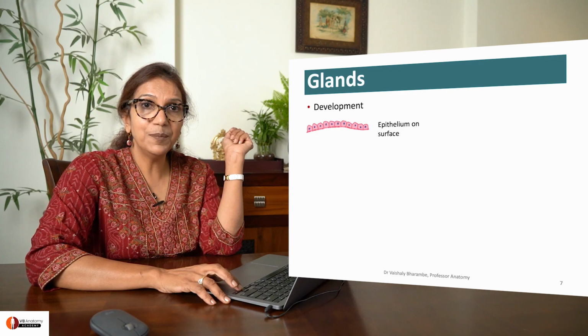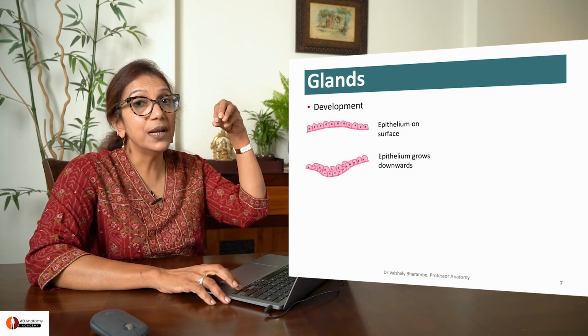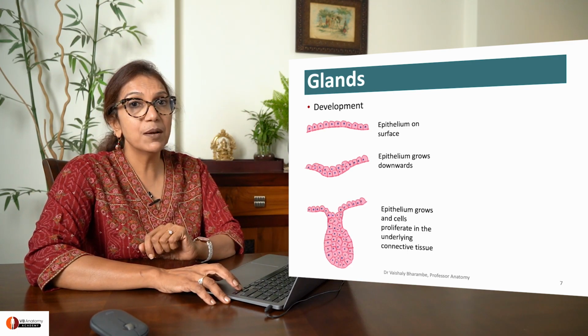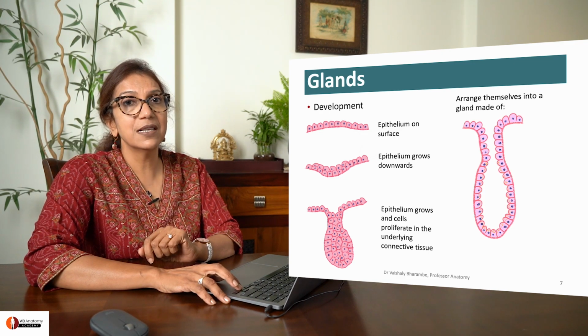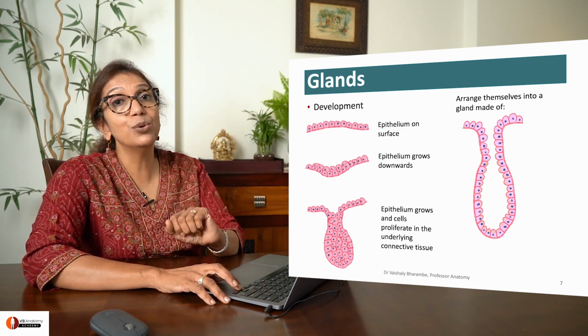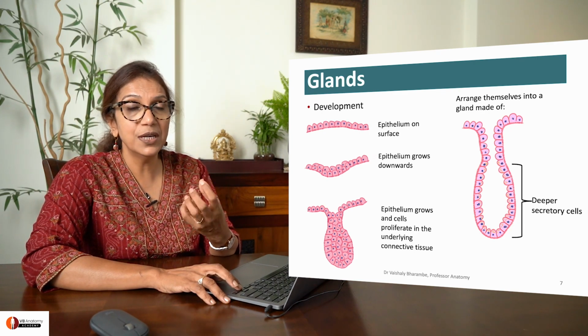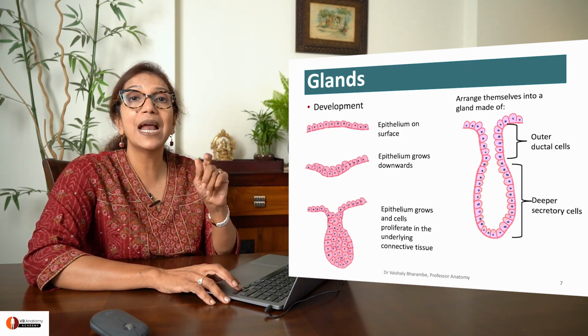This is epithelium. With time, what happens is epithelium begins to dip downwards into the underlying mesoderm. Dip some more and finally this reorganizes itself to form something that looks like a gland, a lower portion of which is secretory and the superficial portion of which is the duct. This is how glands are produced.